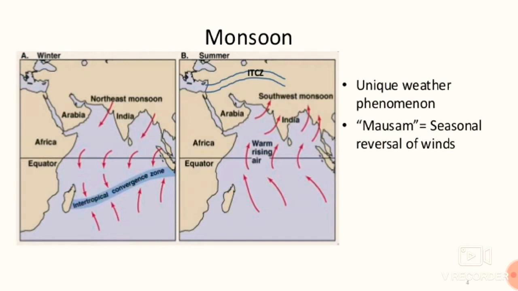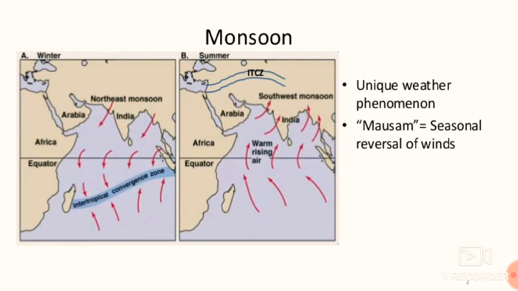This is the basic principle of geography, that the intertropical convergence zone moves along the apparent movement of the sun, and wherever there is an intertropical convergence zone, a low pressure area is developed which causes rainfall. So monsoon is known for seasonal reversal of wind.